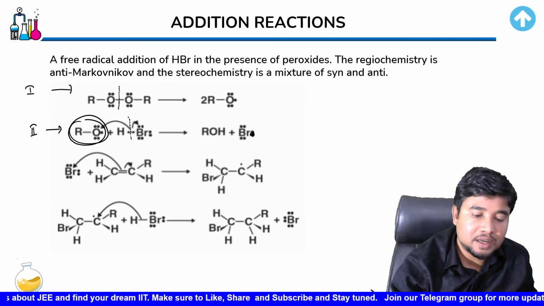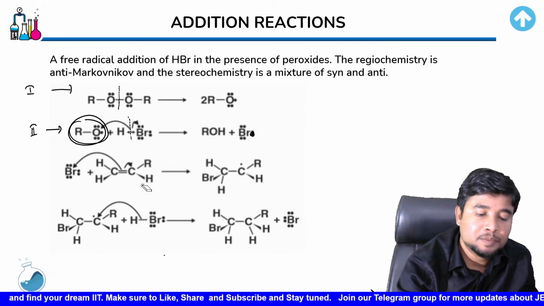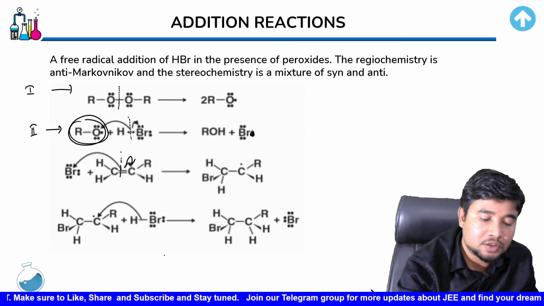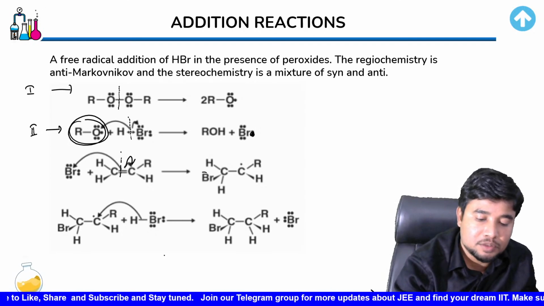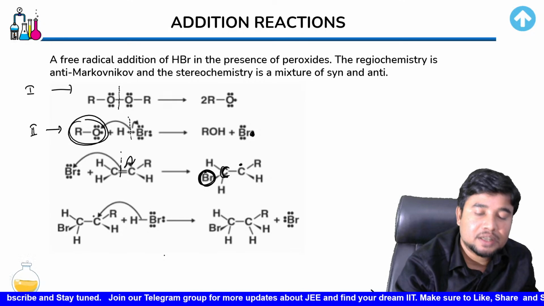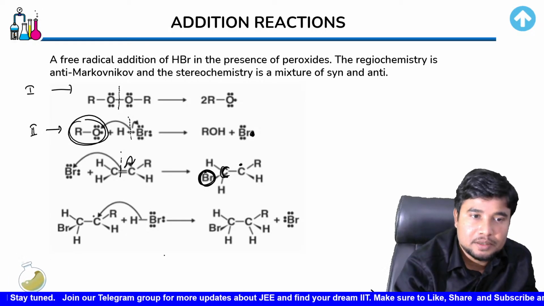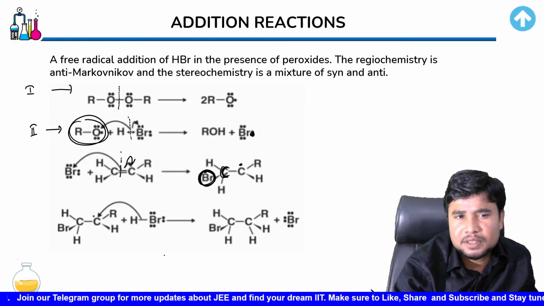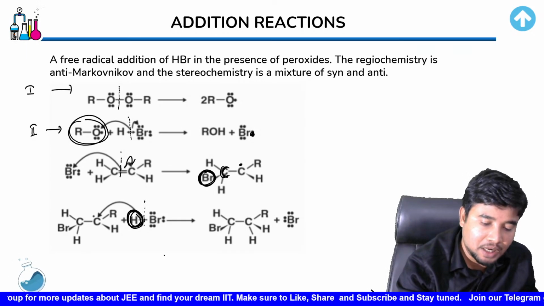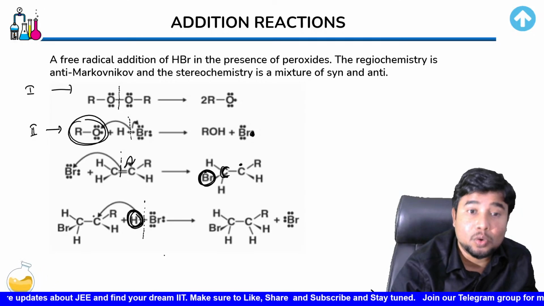Now this Br radical comes closer to the alkene, and the alkene gets broken down homolytically. Each of its electrons gets shifted, and then this bromine first gets attached to the carbon atom, and a radical is generated over here. This radical, as it is generated, would later get the hydrogen attached from another HBr, which is also going to be cleaved homolytically.